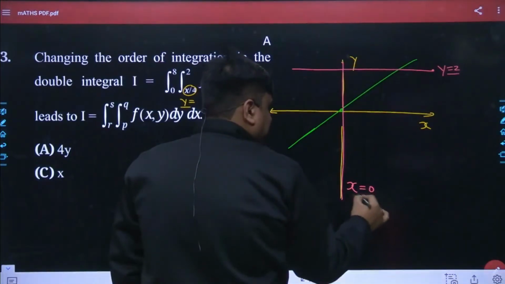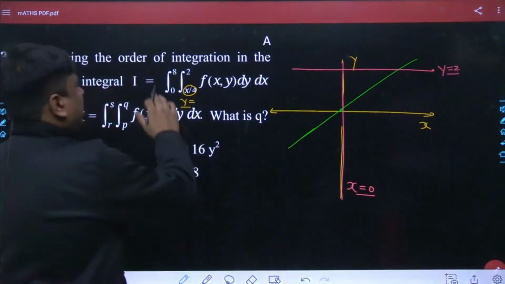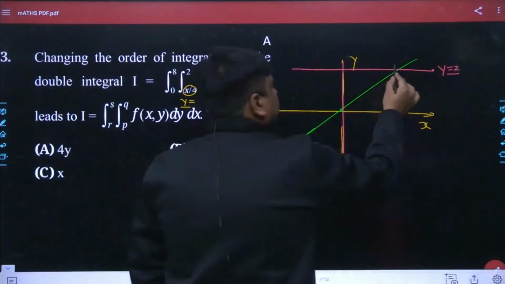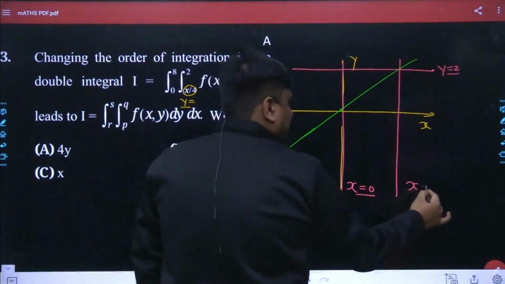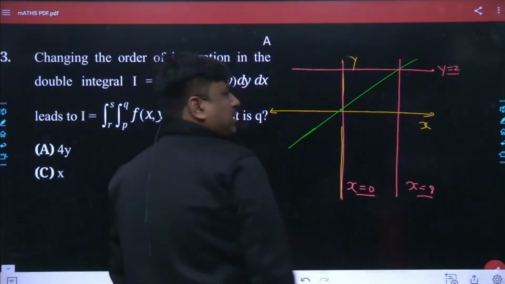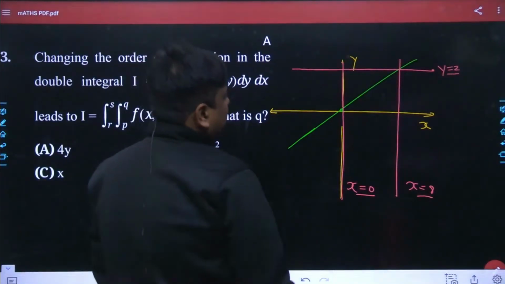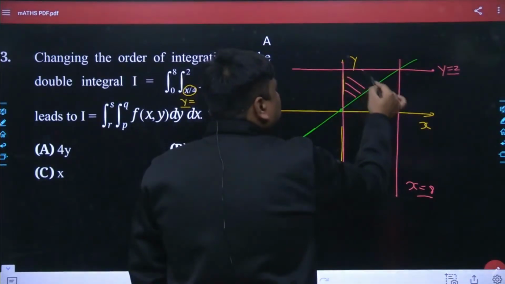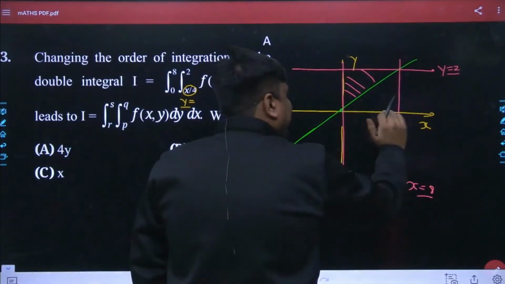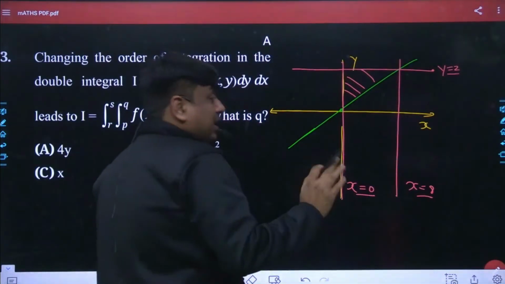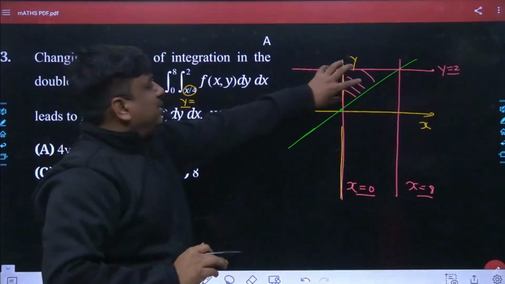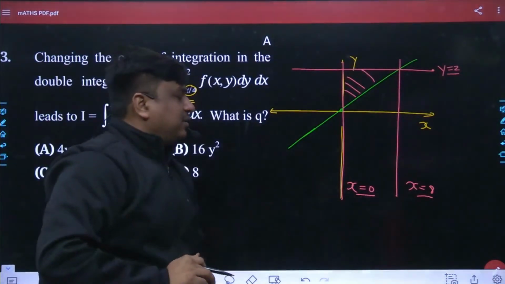So this has been the x is equals to 0 axis. And then comes x is equals to 8. So may I know which region is been bounded? I can understand many of the students would also make a mistake over here. This region is been bounded. Nobody should take the lower region, because the x-axis, y is equals to 0, is not been the boundary. The boundary is been by 3 different structures along with x is equals to 8.